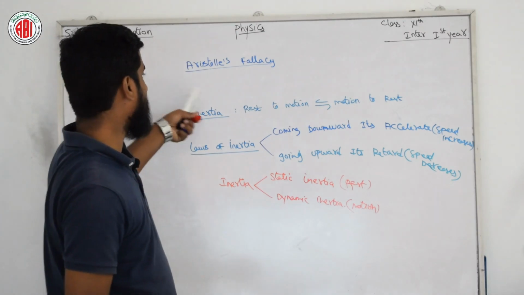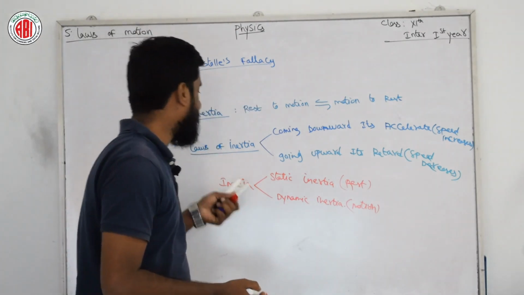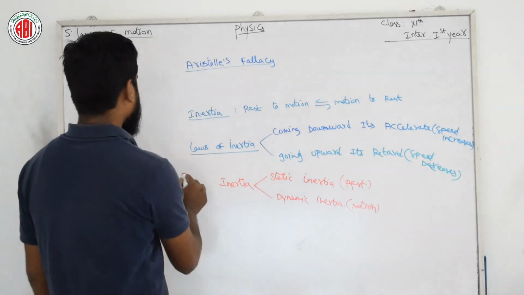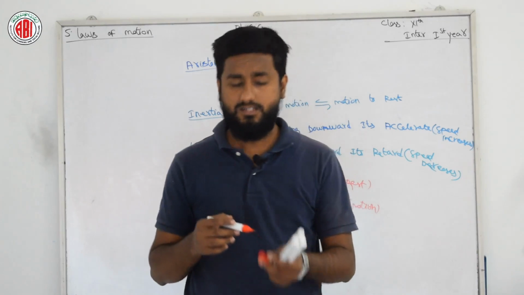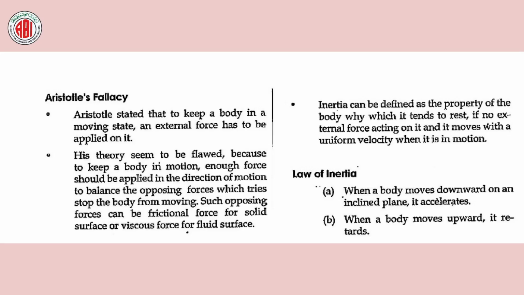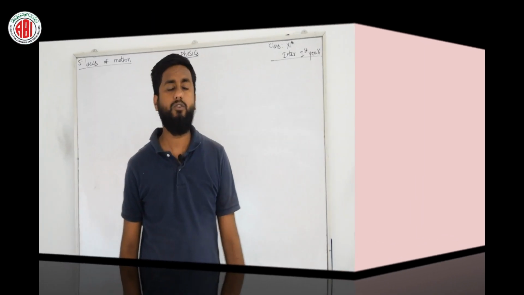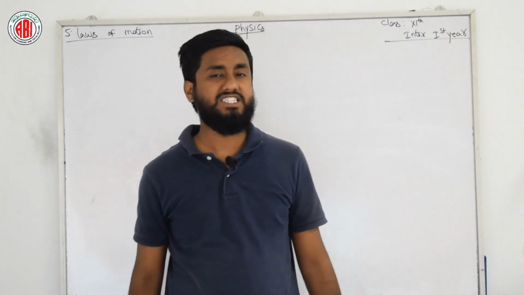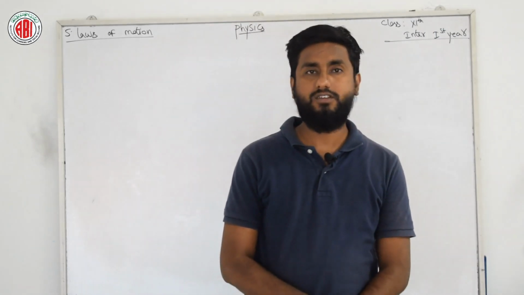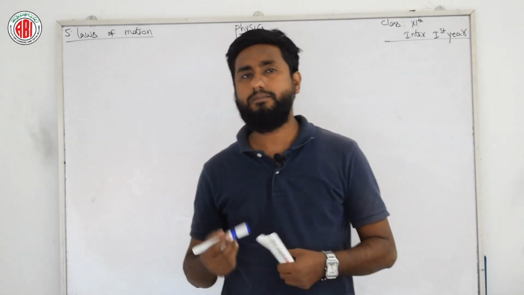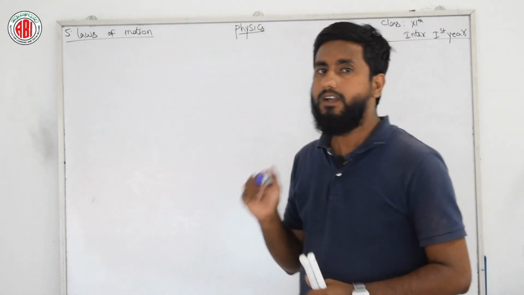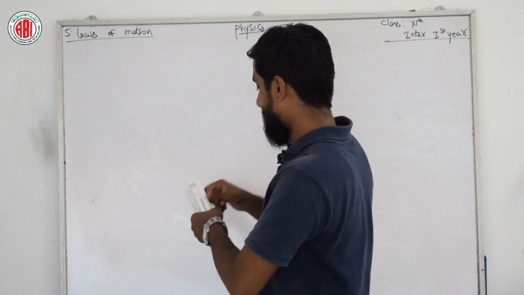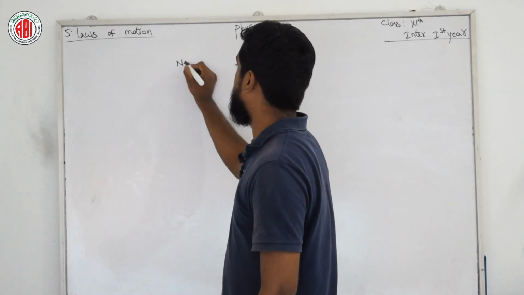For Aristotle's fallacy, inertia, laws of inertia and types of inertia, you can copy from here. I am going to place a few things related to what I explained just now. Hope you have gone through Aristotle, inertia, and the laws of inertia. If you want, you can copy them down and remember them; you need to remember at least inertia and the laws of inertia. Now we are going to start a new topic, Newton's laws of motion.